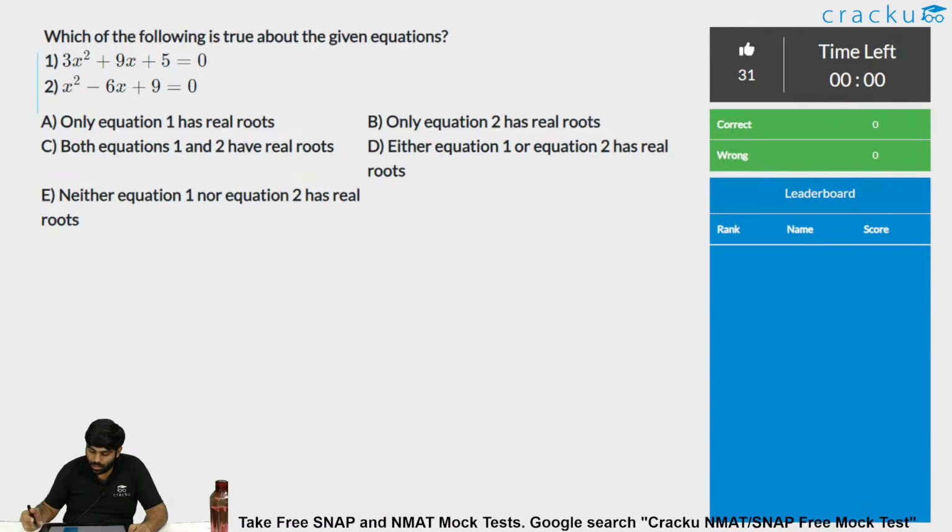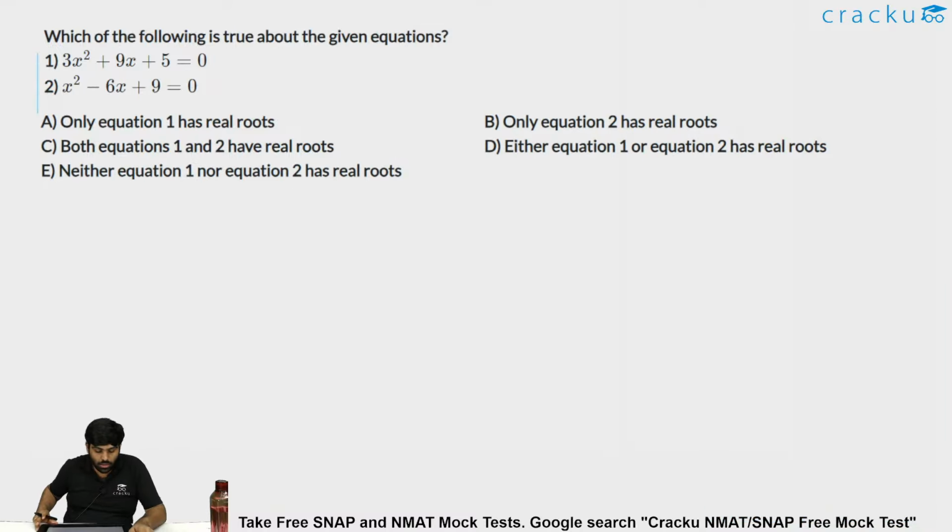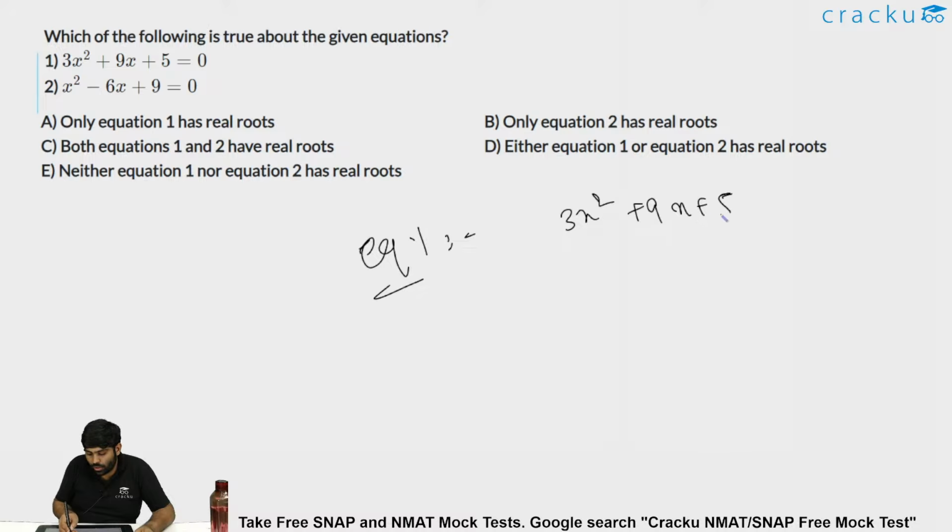Okay, so let me solve this question for you guys now. Which of the following is true about the given equations? 3x square plus 9x plus 5 is 0 and x square minus 6x plus 9 is 0. For equation 1, 3x square plus 9x plus 5 is equal to 0.